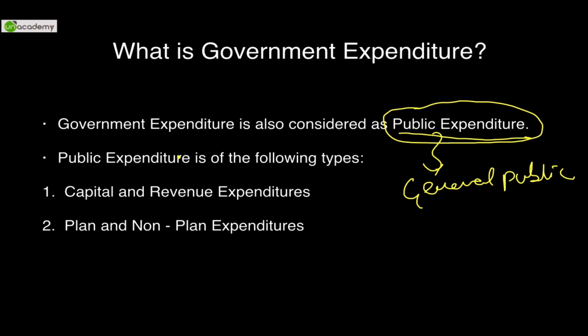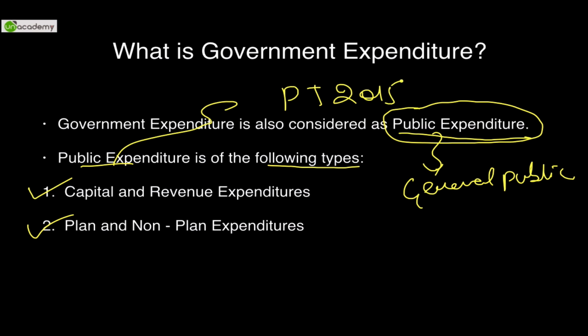So public expenditure is of the following types. Extremely important, very, very important. Please consider these two types of expenditures under public expenditure: capital and revenue expenditure, plan and non-plan expenditure. By the way, public expenditure was asked in PT 2015 under monetary policy. Public expenditure is not a part of monetary policy, hence that option was wrong.